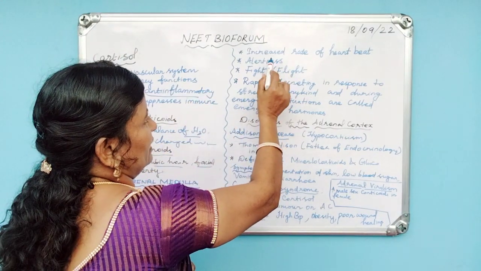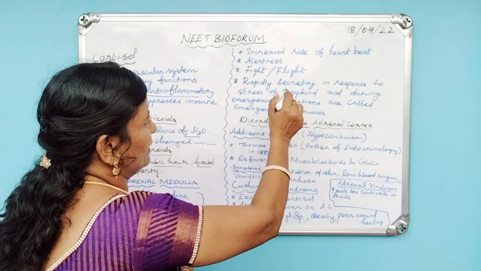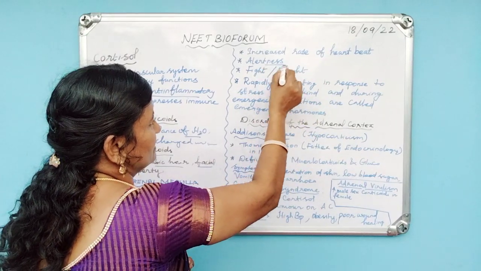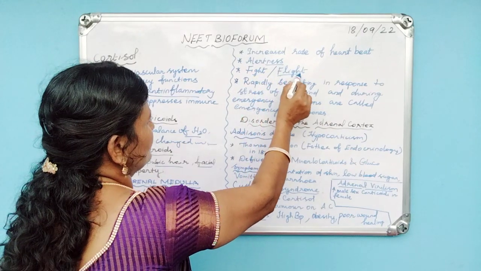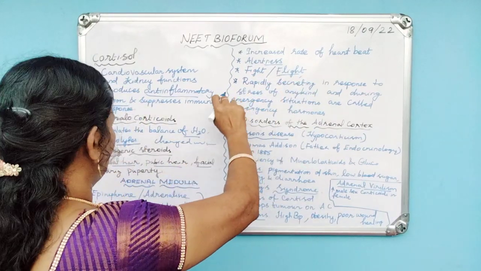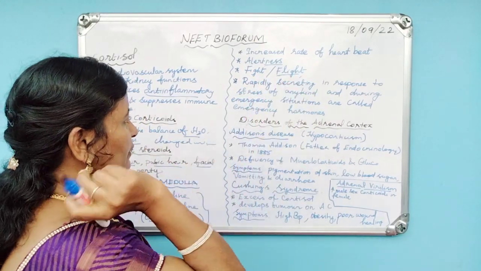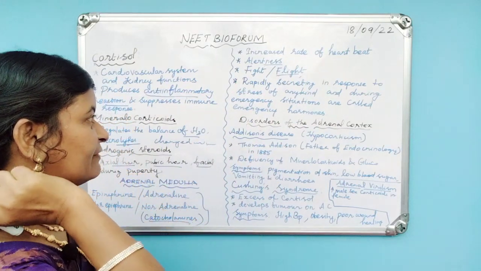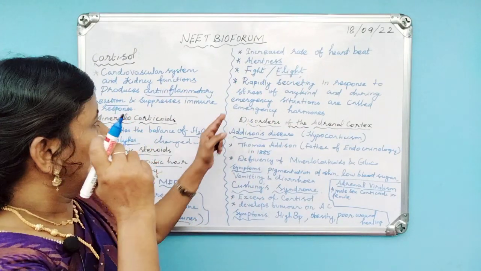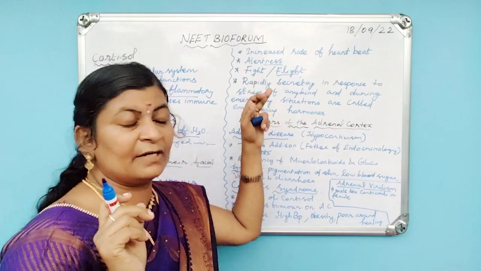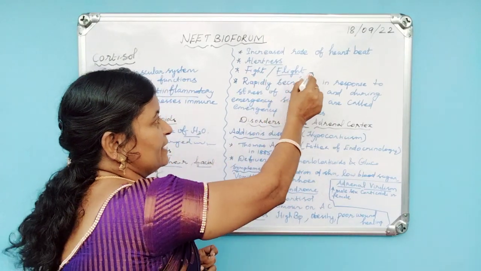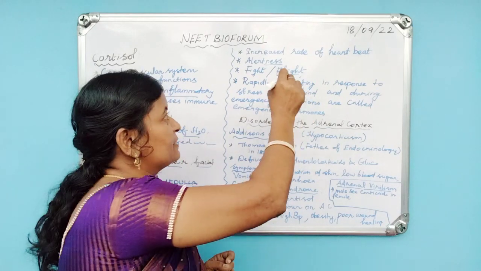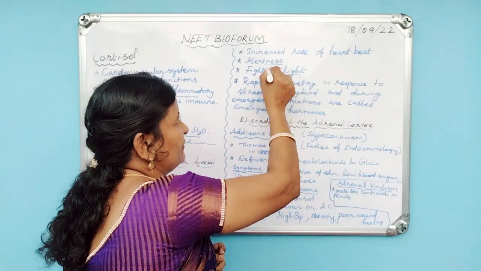Let us see the functions one by one. First, it increases the rate of heartbeat and alertness. This hormone is called the fight or flight hormone. Why is it called the fight or flight hormone? For example, if anybody is quarreling with you, this hormone helps you to fight against that person. So it is known as the fight hormone.